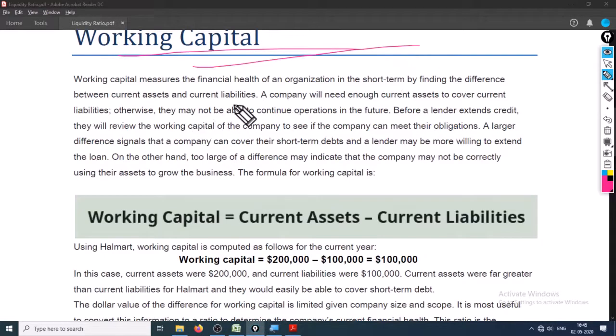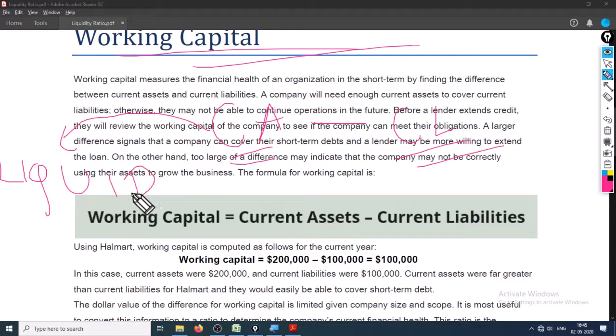Working capital is, suppose you have sold all your current assets and current liabilities. Current assets are basically all those assets which are considered liquid. And current liabilities are all those liabilities which are considered liquid because they need to be paid within the coming months and anyone can demand them as soon as possible.